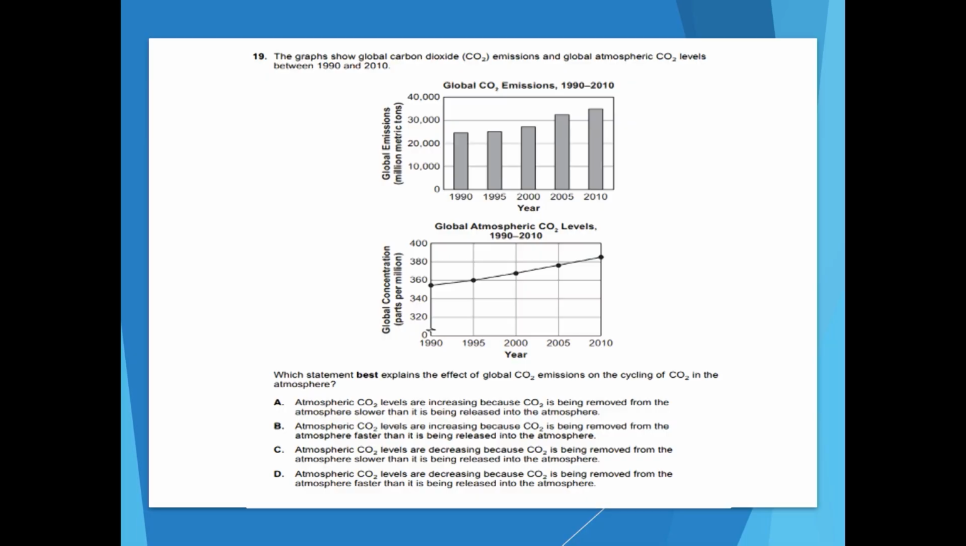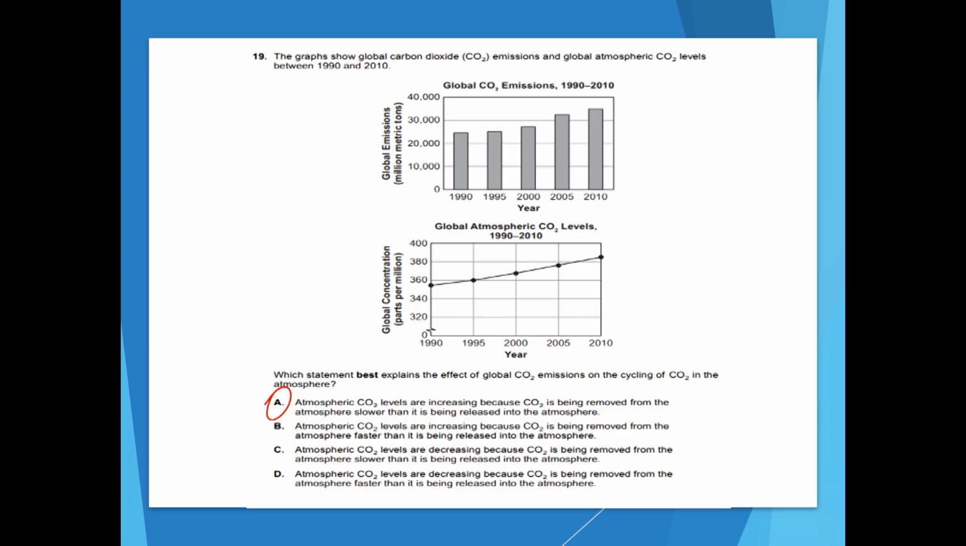The graphs show global carbon dioxide, CO2 emissions, and global atmospheric CO2 levels between 1990 and 2010. Which statement best explains the effect of global CO2 emissions on the cycling of CO2 in the atmosphere? Okay, for this one, I really like the letter A. Let's read over that. Atmospheric CO2 levels are increasing because CO2 is being removed from the atmosphere slower than it is being released into the atmosphere.